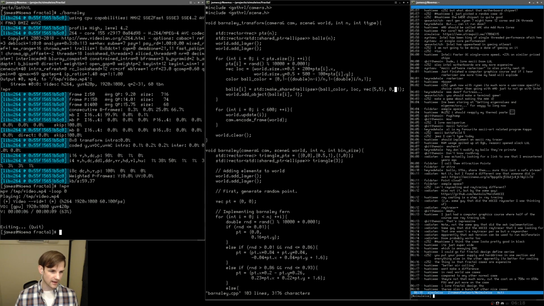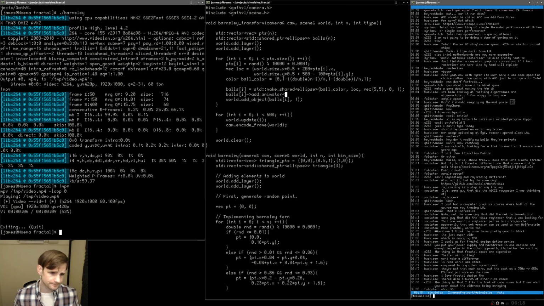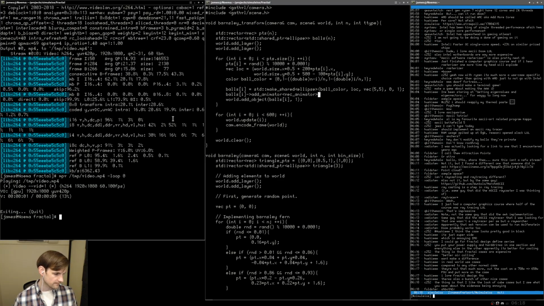I'm going to go ahead and add in a balls of I, and we're going to add an animator. And the animator is going to be vec animator. All right. And what we're going to do is read in, I always have to look up this notation. It's going to VI,